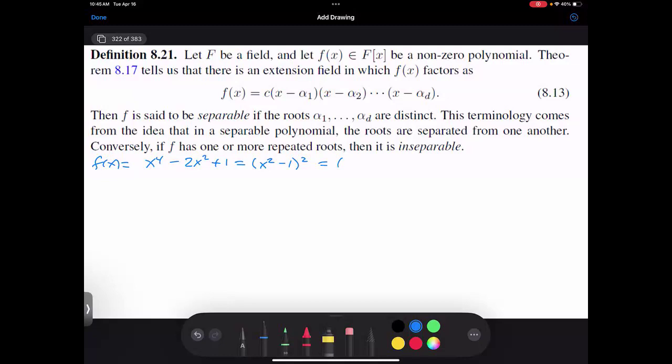So the factorization was correct. I just wrote down the wrong polynomial. Yes, thank you. x to the fourth minus 2x squared plus 1. It's x squared minus 1 squared. So how would you factor x squared minus 1? x minus 1, x plus 1, and then we square that. So it's just x minus 1 squared, x plus 1 squared. So this polynomial is clearly not separable.